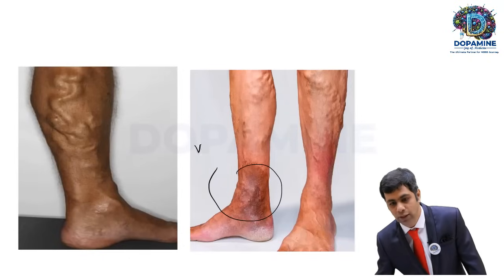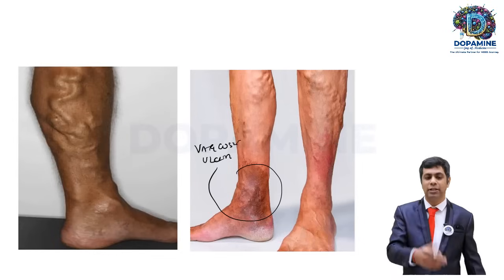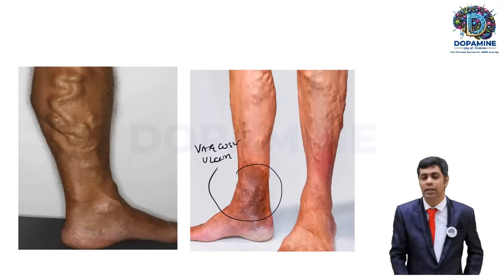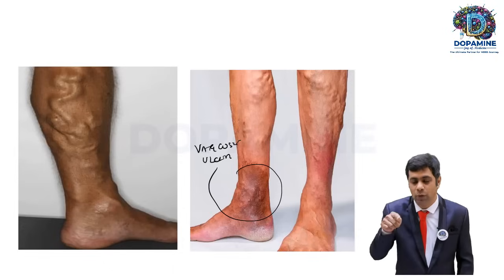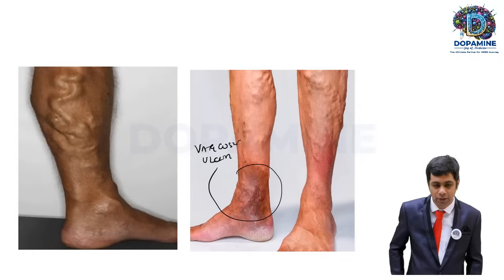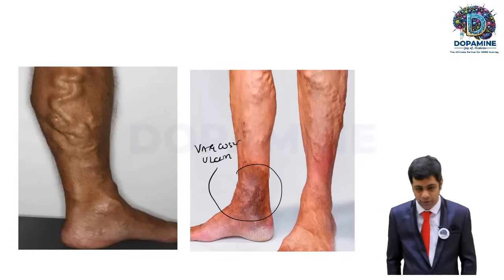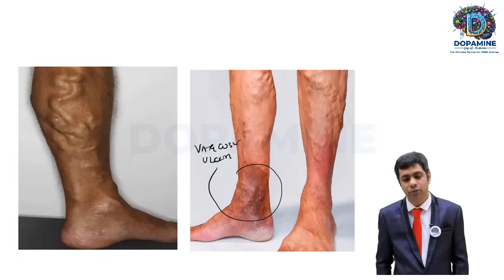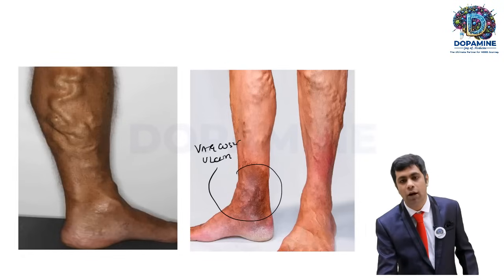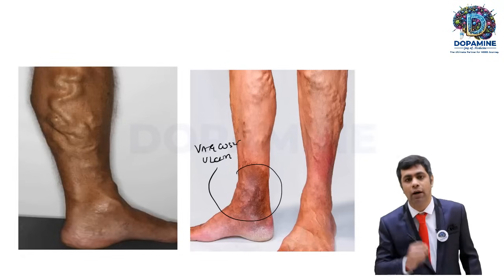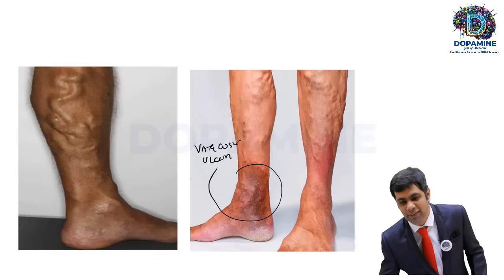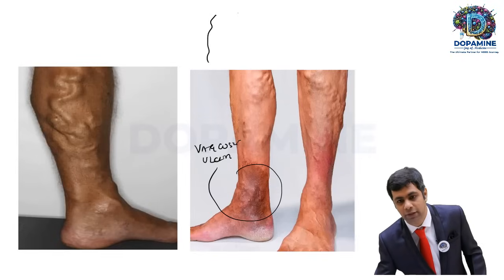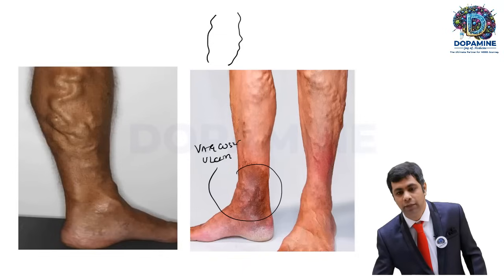This is the varicose ulcer, and sometimes when you practice, you will see patients with varicose veins and varicose ulcers. The question arises, how do these varicose ulcers happen? The answer lies in understanding the physiology. Remember, the veins are all very thin-walled, which means whenever blood is engorged in those veins, the veins are very much distended, with just a single lining of endothelium.